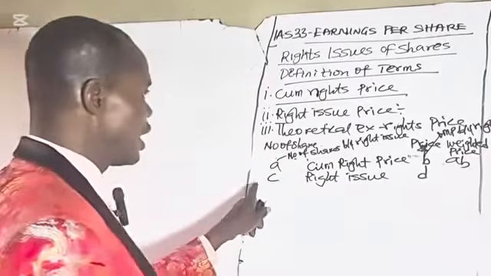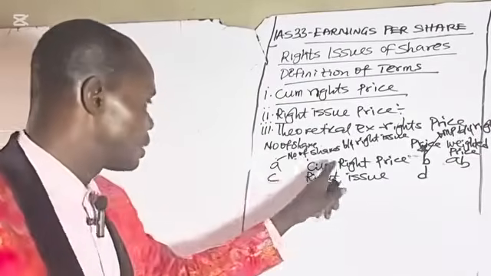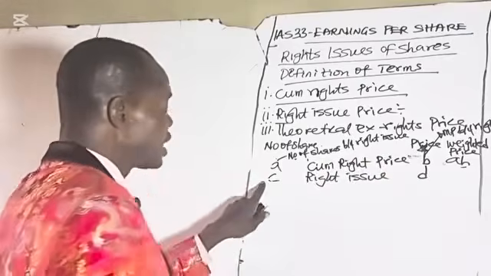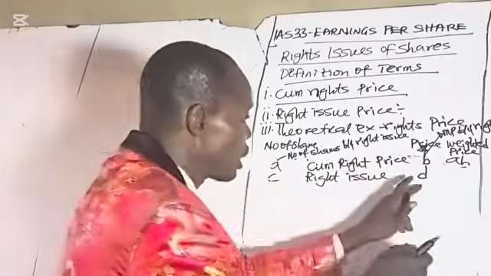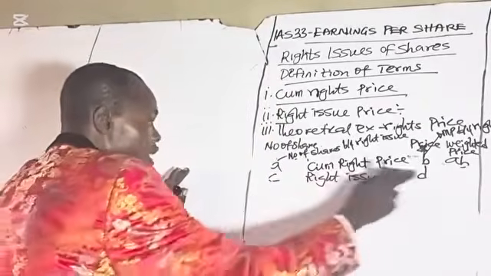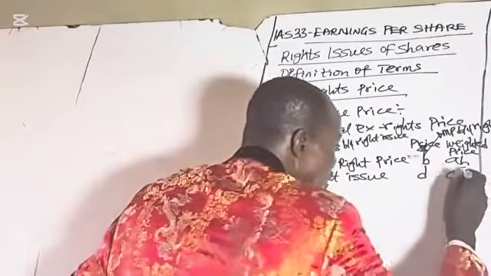The product of A and B, A times B, will give you this. This is the number of shares that were made in the rights issue, and this is the price at which the rights issue was made. Therefore, you have C times D, that will be CD.